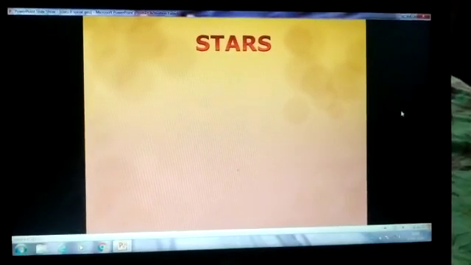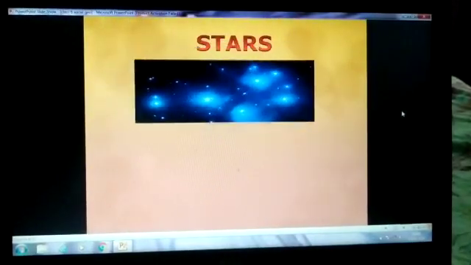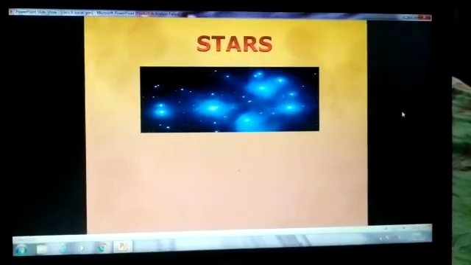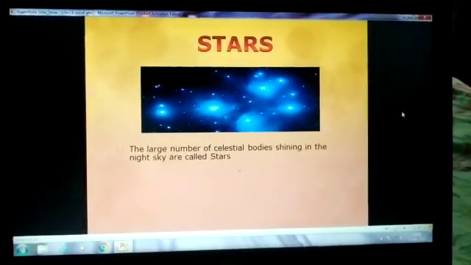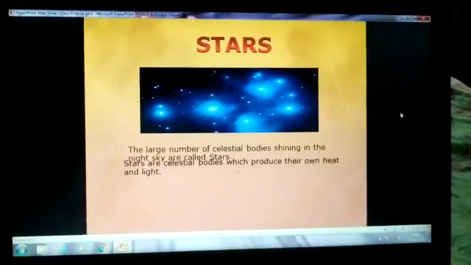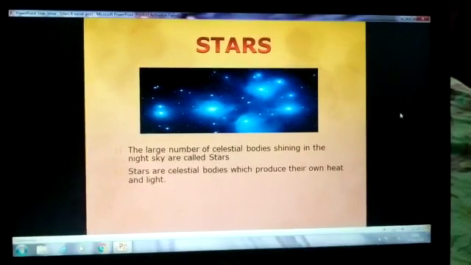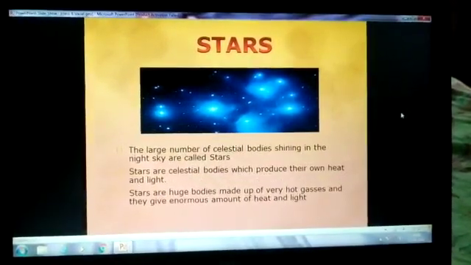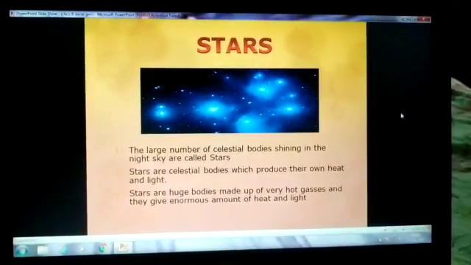First we will know about the stars. What are stars? Children, see, as we see in the night that the stars twinkle. The large number of celestial bodies shining in the night sky are called stars. Stars are celestial bodies which produce their own heat and light. Unlike the planets, the stars have their own light. Stars are huge bodies made up of very hot gases, and they give enormous amount of heat and light.